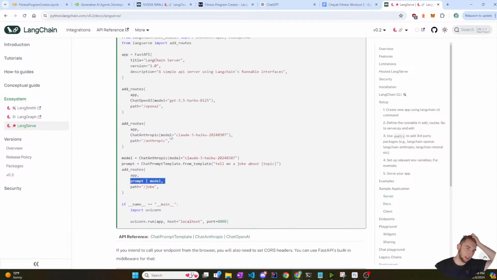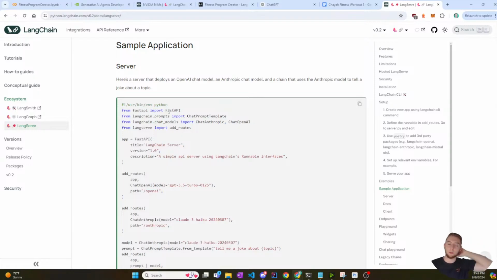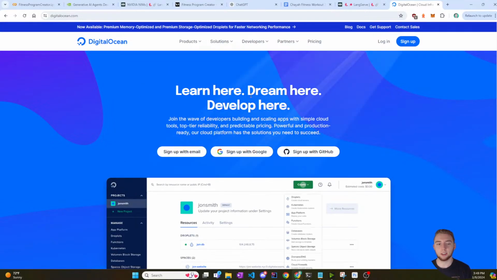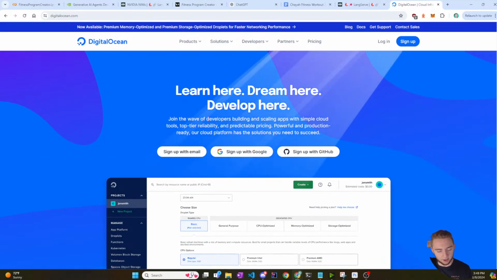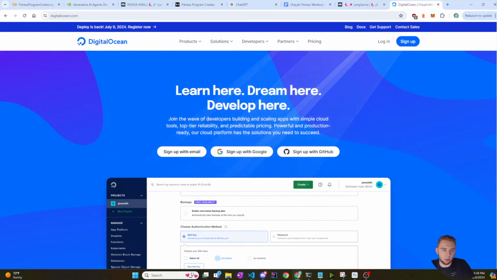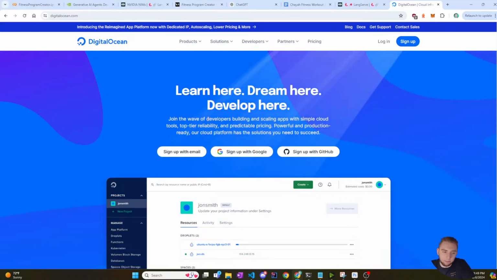That's the first step. The second step is to actually set up this FastAPI endpoint and run it on some machine. I'll probably use DigitalOcean. I love DigitalOcean, digitalocean.com. This is a really nice way to have cloud servers available to you. It's pretty cheap, and there's not a lot of overhead like with Azure, Google Cloud, or AWS, where you have to deal with IAM permissions and EBS volumes, and there are so many different things getting a machine set up.